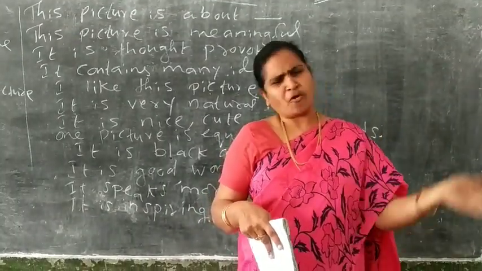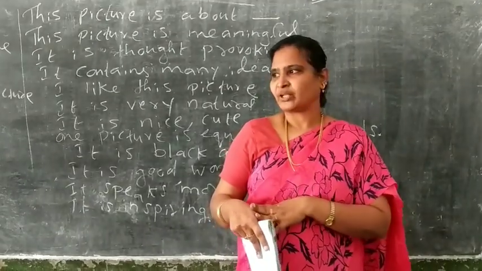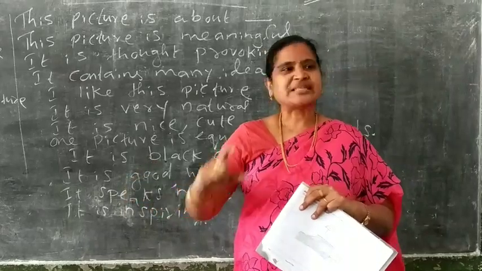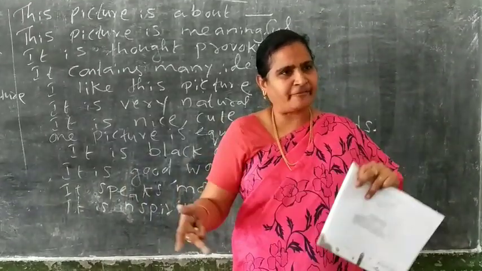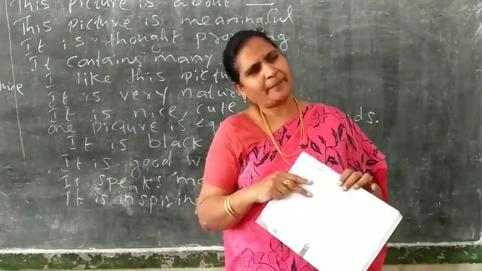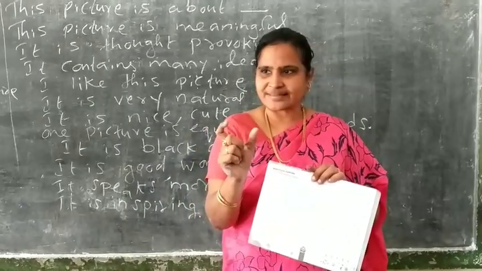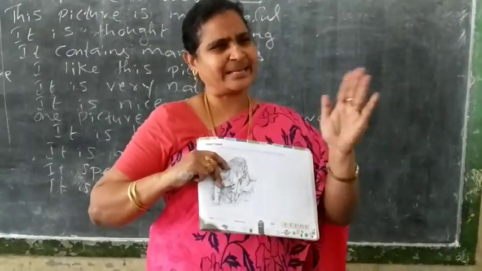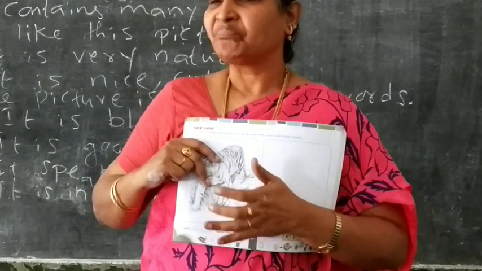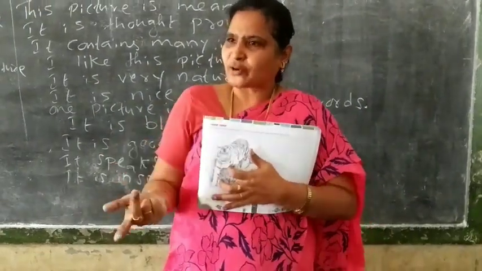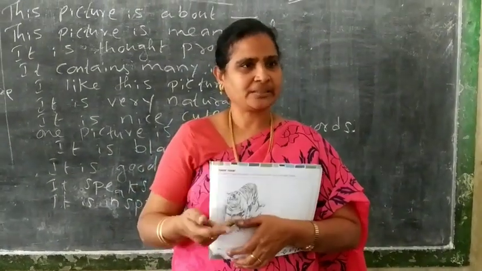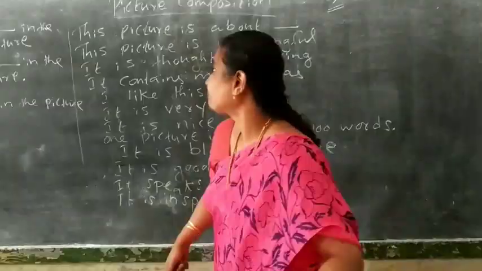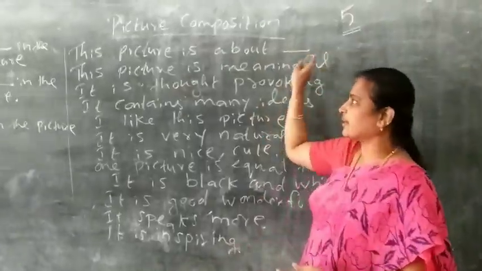In the exam, whatever question comes, some lines, some words will fit for everything in the picture. Do you understand? Some sentences will match the picture. For example, in the sentence, this is a tiger. I like it. In the picture, I like it. Clear? So we are going to see that first, then we'll come to the picture. Fine, children. Picture composition carries 5 marks.